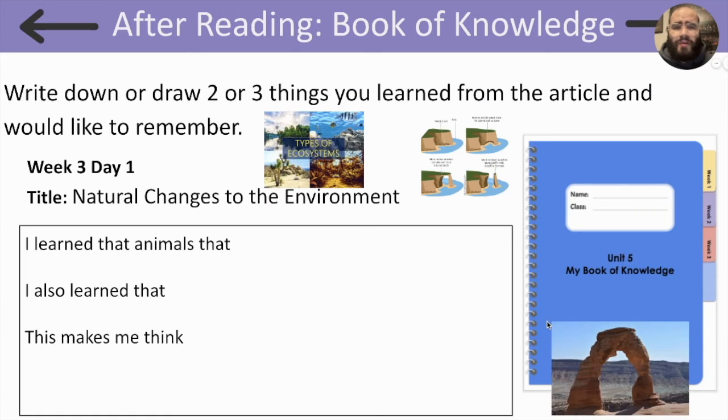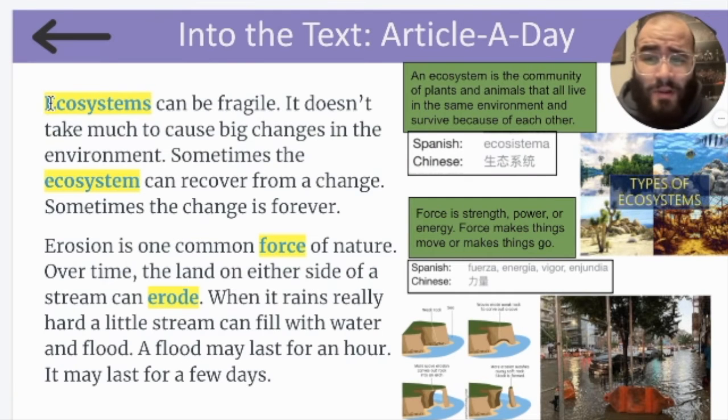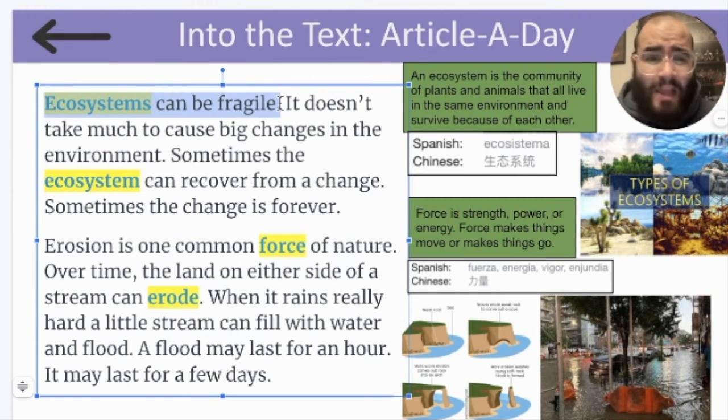Please take out your book of knowledge. Write down 2 or 3 things you learned from the article and would like to remember. Pause the video and take a moment to do this now. I'm going back to my article a day to find evidence that I can write in my book of knowledge. The first thing I learned is that ecosystems can be fragile. Something like a flood can cause a lot of damage. I'm going to write that down.